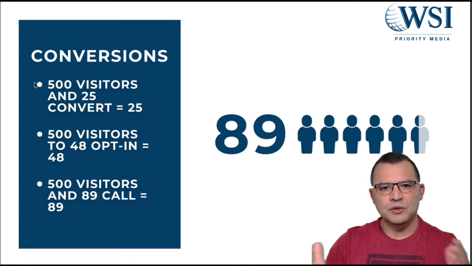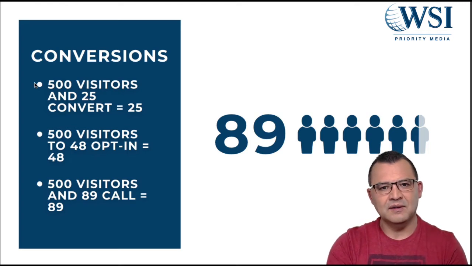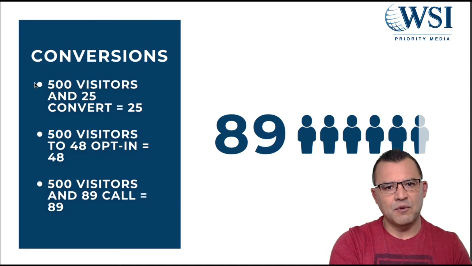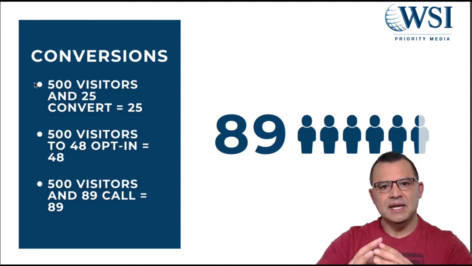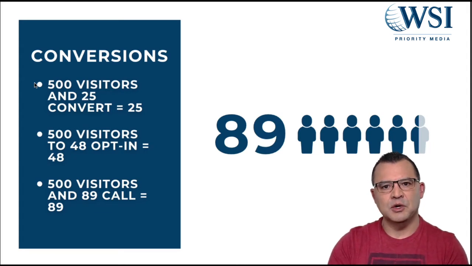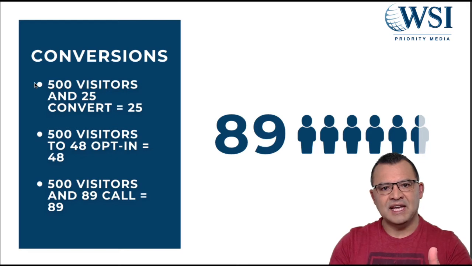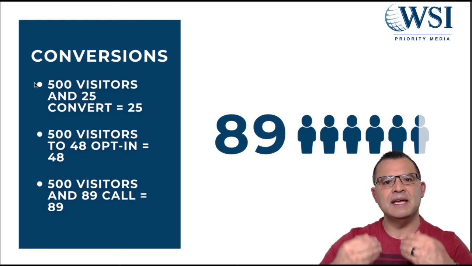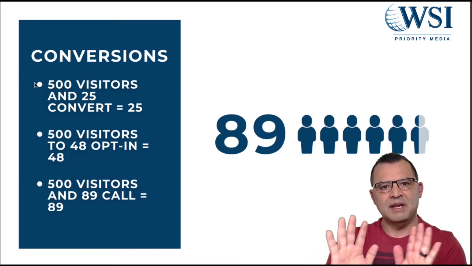A conversion to Google could mean a newsletter sign up, or it could be a phone call coming in from a Google ad, or it could be a form fill. And so when you're setting up your conversions, have good, clean conversion methodologies where you are telling them specifically what a conversion is. So let's say, for example, your intent is leads, then the only conversions that should ever be measured under the conversion event actions should be form fills, for example, or phone calls, or however they get in touch with you. So in this particular case, let's say that our conversions are actually leads. They're coming in from those 2.